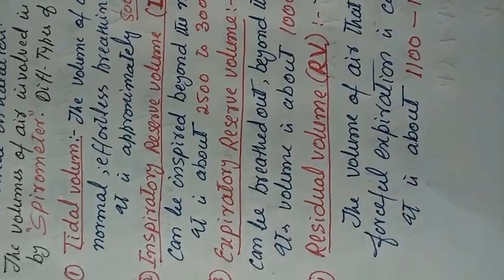Then we have the expiratory reserve volume, abbreviated as ERV. The extra volume of air that can be breathed out beyond the normal tidal volume is called expiratory reserve volume. Its volume is about 1000 to 1100 ml.